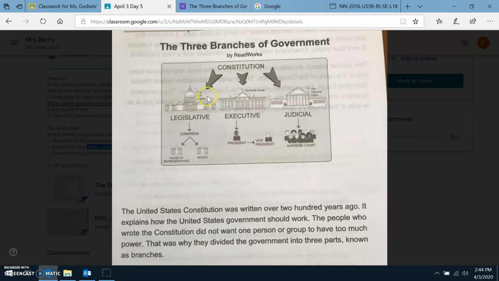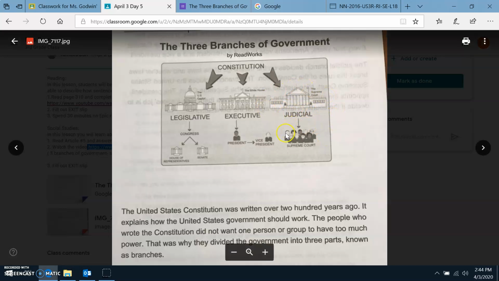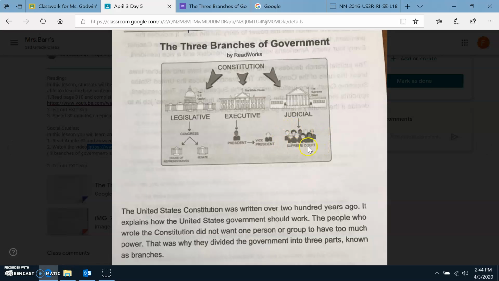So the U.S. Capitol is where our legislative branch is located. It's what we call Congress. You have the House of Representatives and the Senate. Then you have the executive branch, which is the big old White House. That's where our president and vice president come into our government. And then you have the judicial branch, which is the Supreme Court, where you have your Supreme Court leaders or judges, whatever you would like to call them.